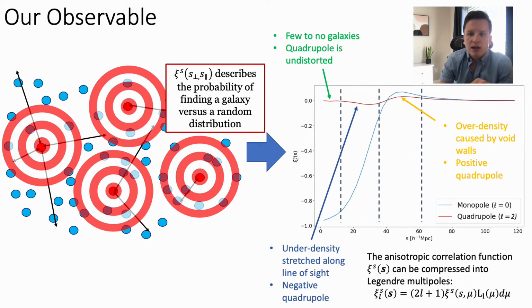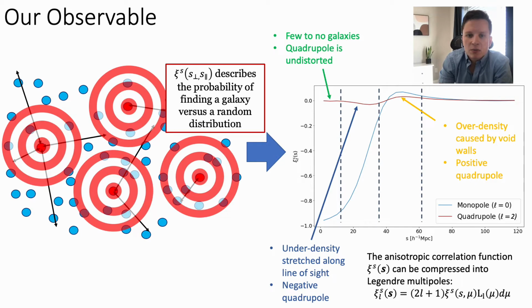From this we can create a correlation function, which is called the void-galaxy correlation function, and perform a change of basis into Legendre multipoles. So we have the monopole, which gives information in the relative direction, and the quadrupole, which gives information about how anisotropic this correlation function is. You can see this as the monopole in blue and the quadrupole in red.